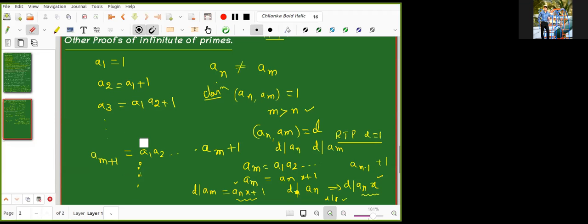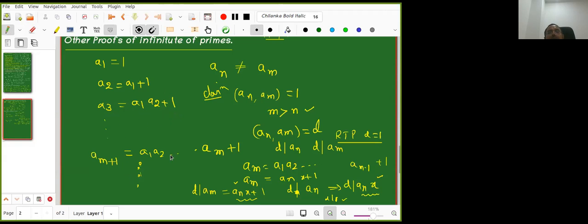It actually implies there will be infinitely many primes, because the definition of prime is that if there are two primes, then the GCD will be 1. Not that way. I am not using this sequence that way. Here I am not told these are prime numbers.